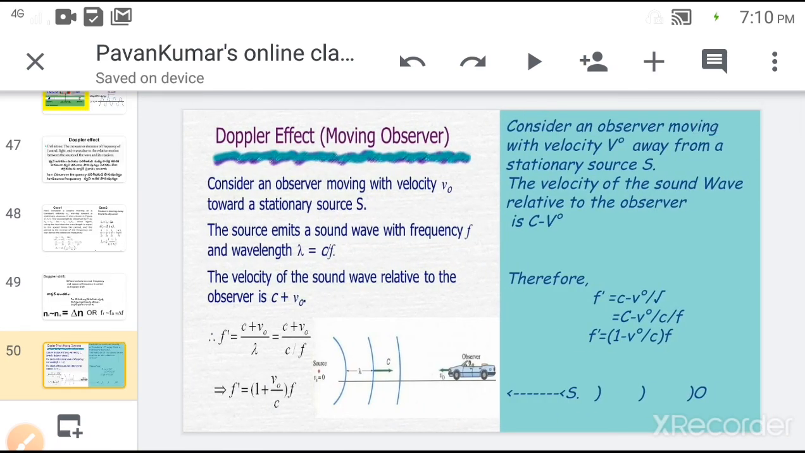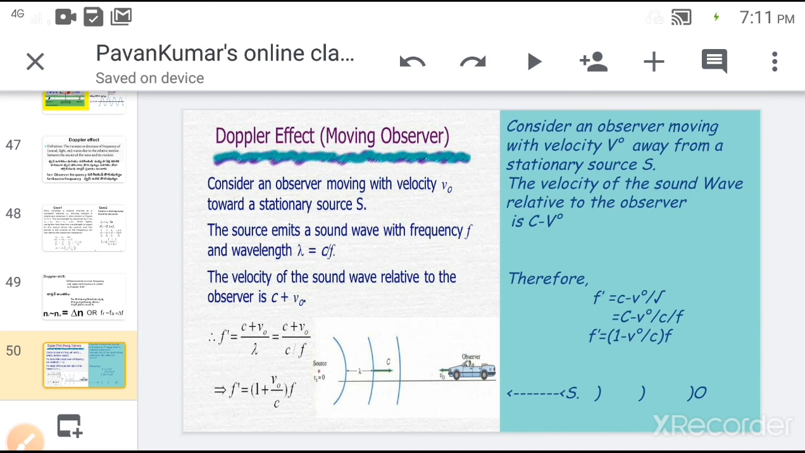Next, the two cases: the observer is moving towards the source, and the observer is moving away from the source. We have already discussed the source moving towards the observer and the source moving away from the observer. Here we will learn about the observer moving towards the source and the observer moving away from the source. If the observer is moving towards the source, then the observer can hear more waves per second. That is, the relative velocity of sound with respect to the observer is increased, that is C plus V naught.